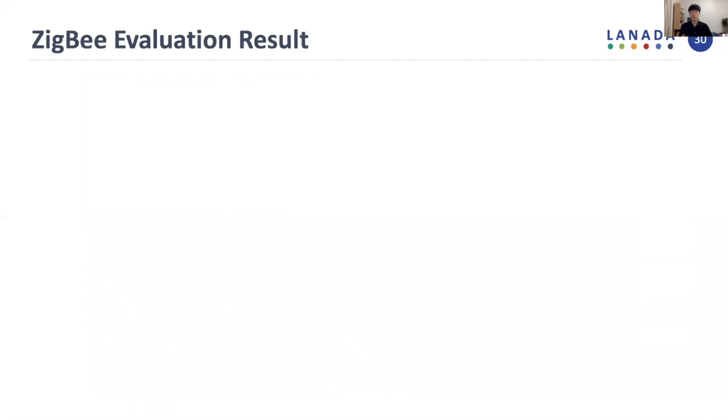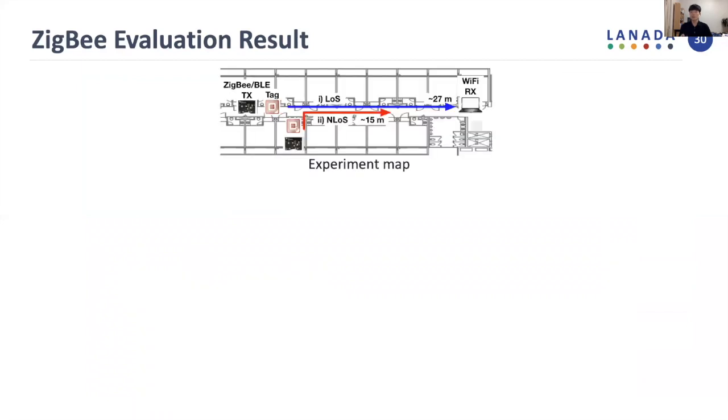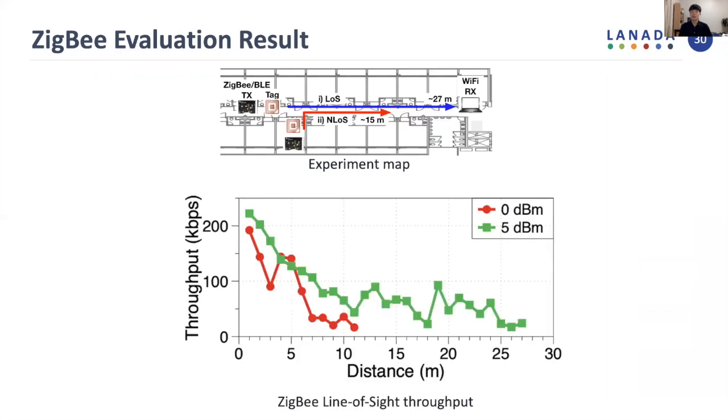To evaluate the throughput performance of ZigBee to Wi-Fi, we evaluate our system on this experiment map. The evaluation shows that GateScatter can achieve a throughput of up to 222 kbps, which is quite close to the maximum throughput defined in the ZigBee standard. And it also achieves a communication range of up to 27 meters.